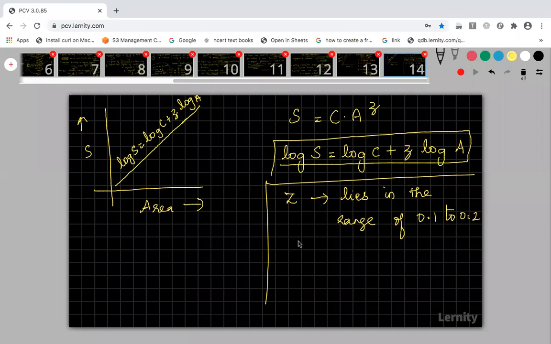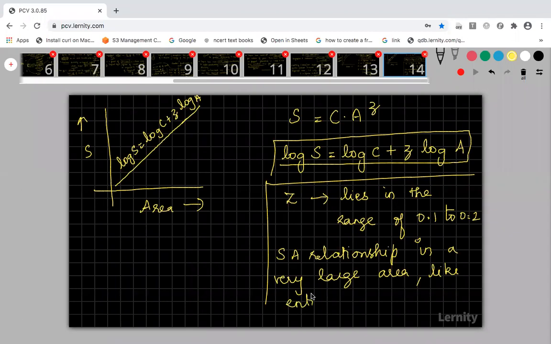But suppose you are analyzing the species area relationship in a very large area, suppose you are doing a gamma diversity, that is, in a global area. For example, I am taking the species area relationship for an entire continent.